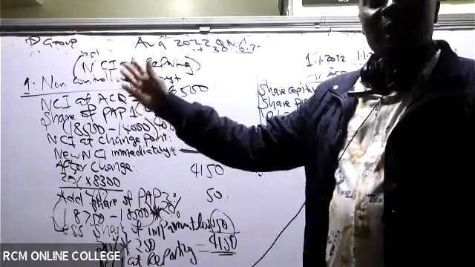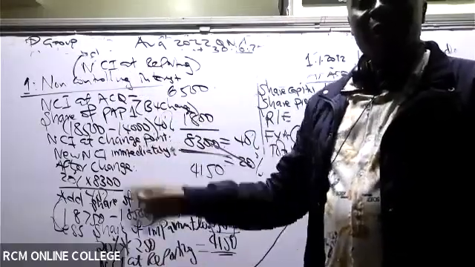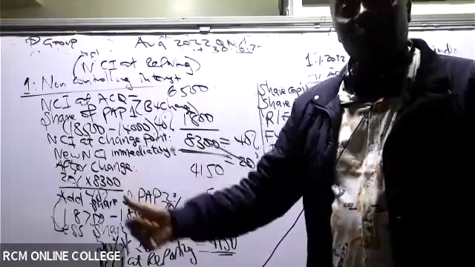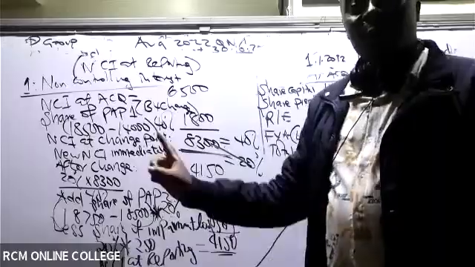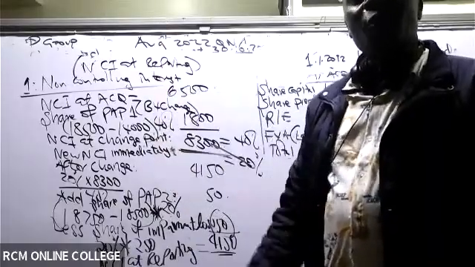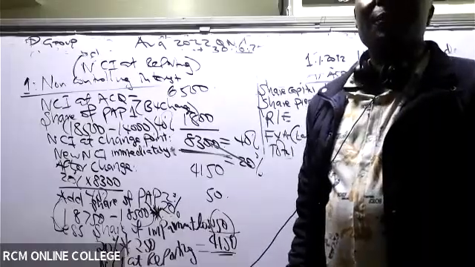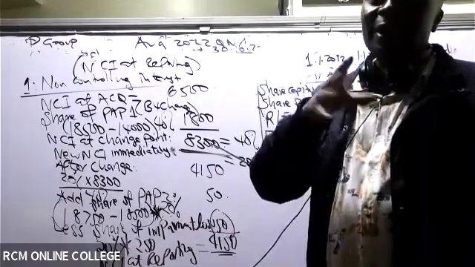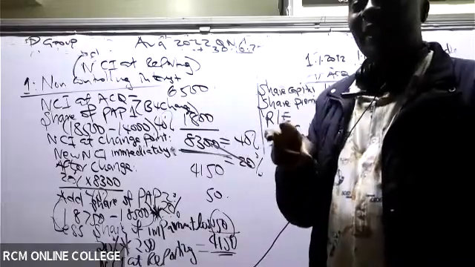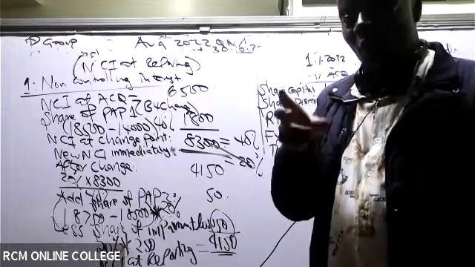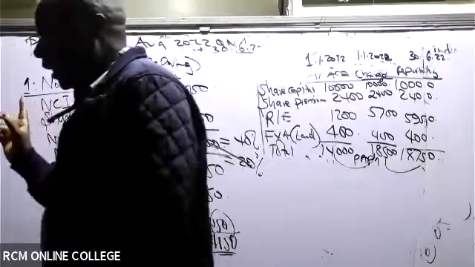So these are workings that I'm really sending you to go and check out. And this question, like now during block release, I normally do this exact question again. For some reason, I always repeat this question for you to understand it better. I want to believe that somehow you've seen a very, very small light. If you work on that small light, then you should be able to understand everything very well about this NCI.